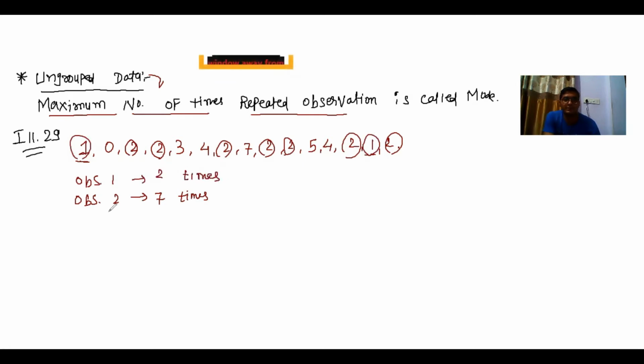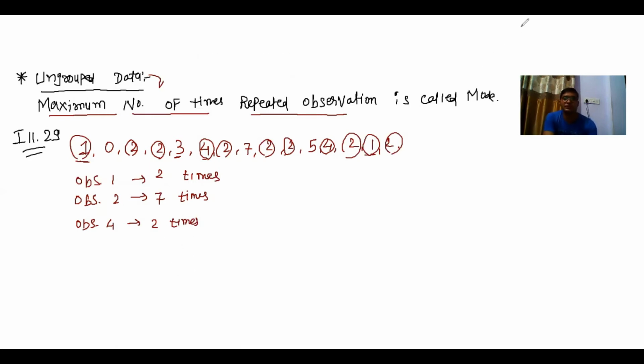Okay. Then after, observation 3 is not repeating. Observation 4 is repeated 2 times. Then 5, 6 or 7, none.